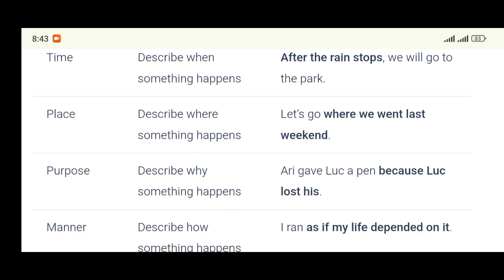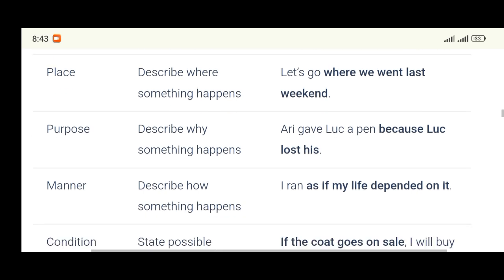Then the next one is adverbial clause of purpose, same thing as reason. It answers the question why. Harry gave Locke a pen because Locke lost his. So why did Harry give Locke a pen? It's because Locke lost his.